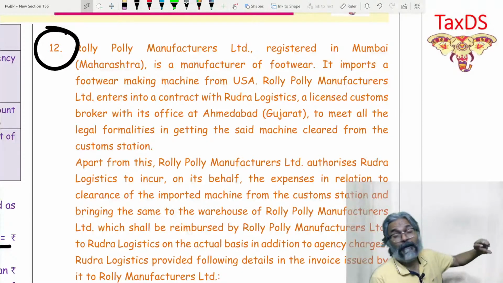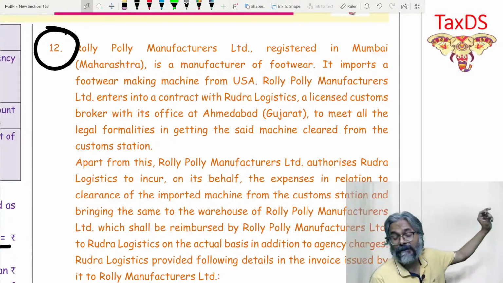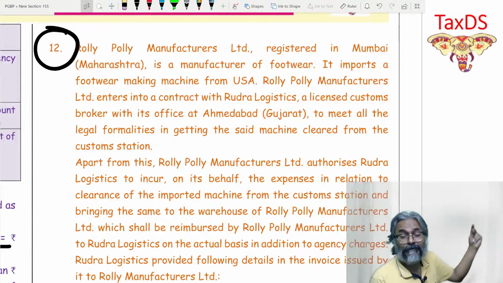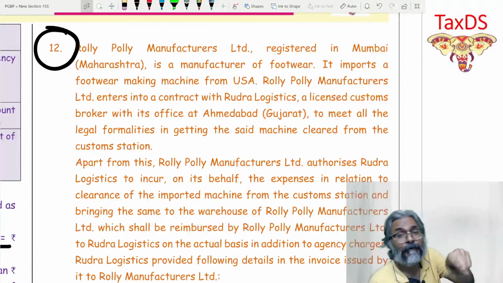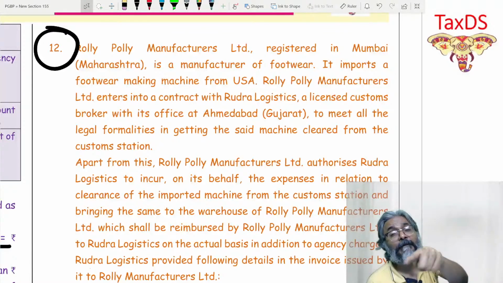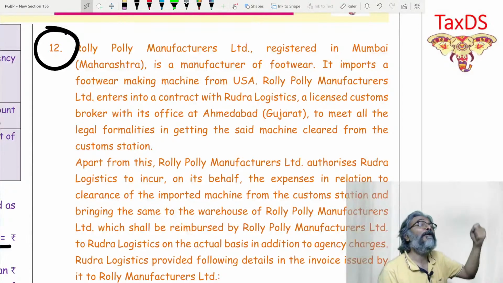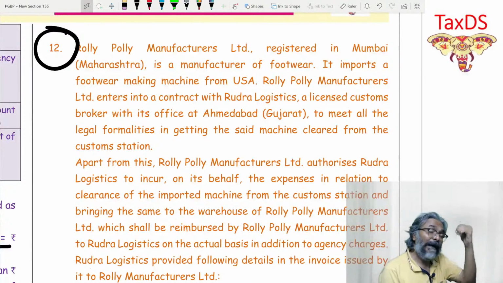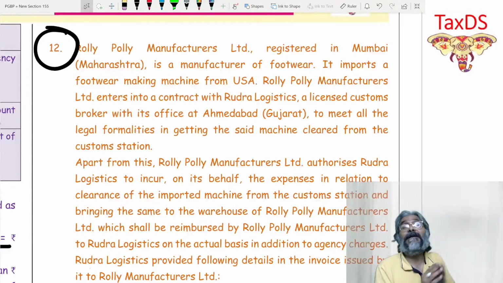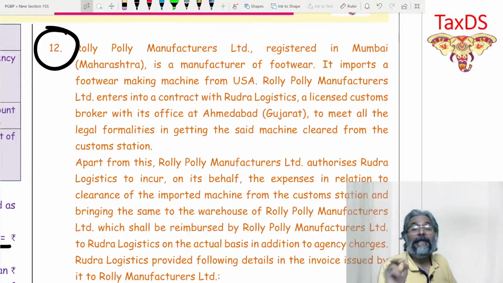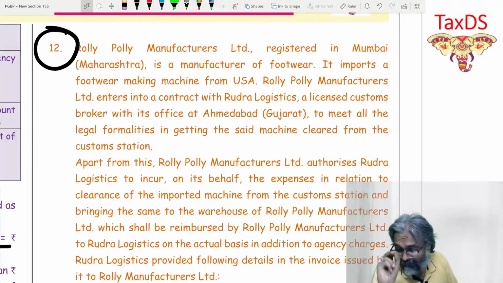Now 15.2(c) becomes very harsh in this case. 15.2(c) says what? The very fact that you have charged it in your invoice, therefore it will be considered as a part of your value of taxable supply. 15.2(c) will add it up. And that is where this particular concept of pure agent under Rule 33 will come into the picture.